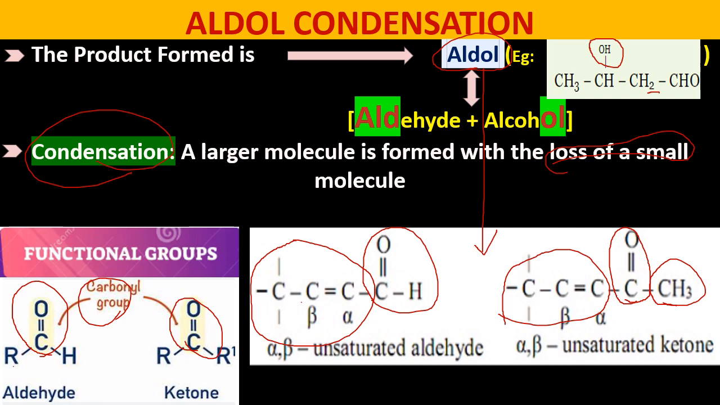When this aldol product undergoes further condensation, hydrogen from CH2, which is the alpha carbon, hydrogen from this carbon and OH group from this carbon leave as water molecule. Therefore, a double bond is formed between alpha carbon and beta carbon. Hence, it gives alpha beta unsaturated aldehyde.